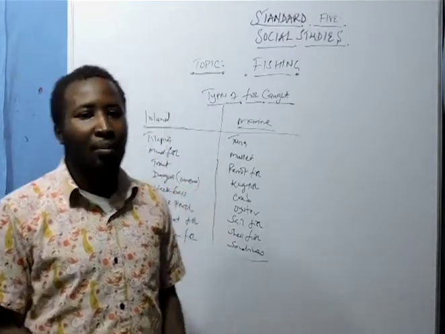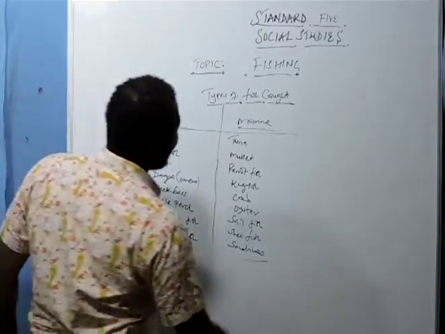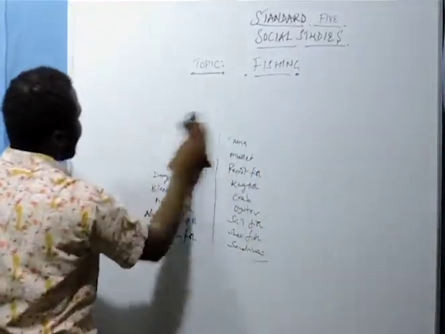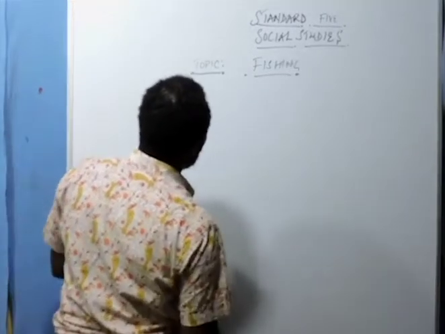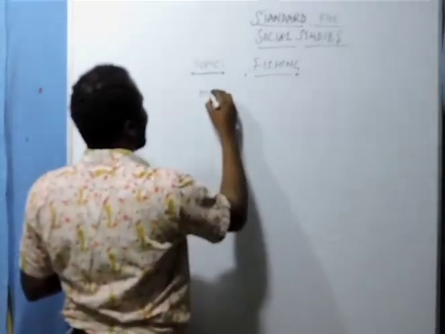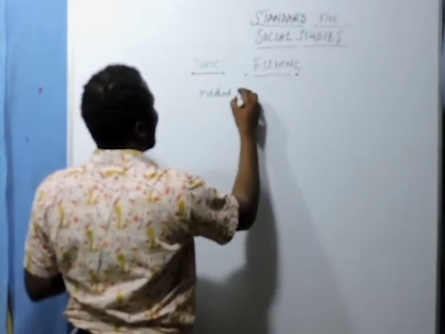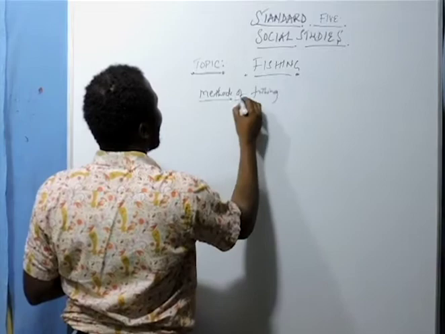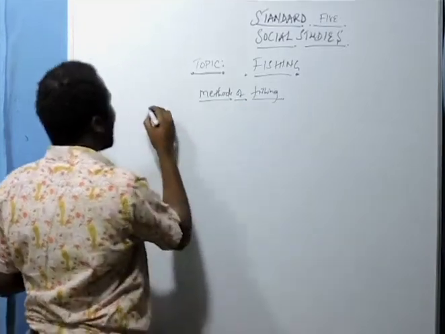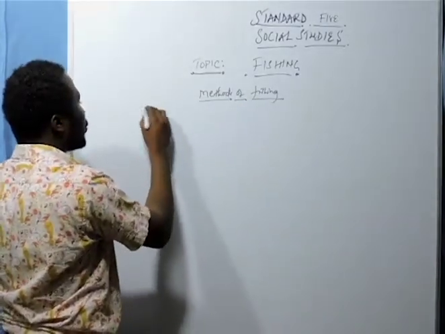Now we are going to look at the methods of fishing, the various methods of fishing. We look at them in two ways.